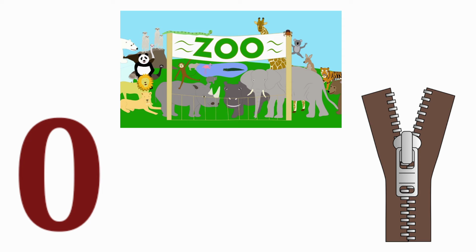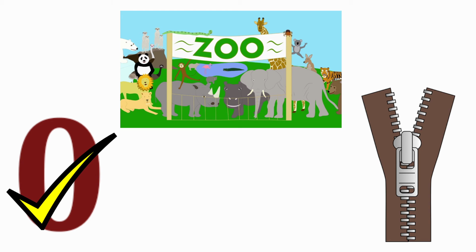Next one, zero. The beginning sound of the picture zero is Z. And the sound of the letter Z is Z. The sound of the letter Z and the beginning sound of the picture zero are same. So, we are going to tick the picture zero.